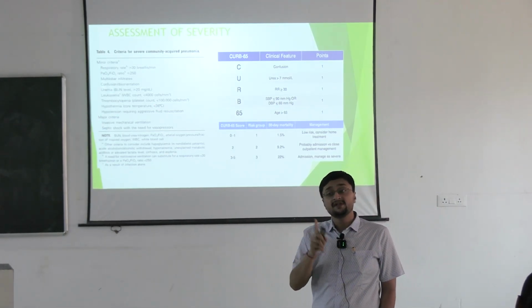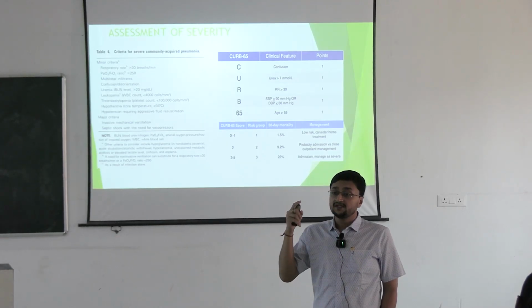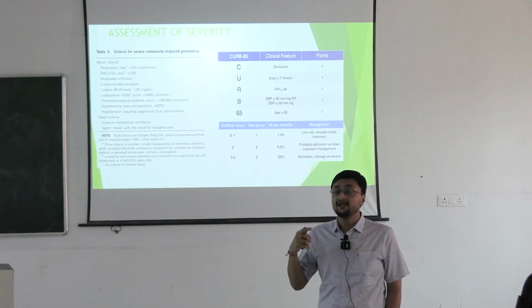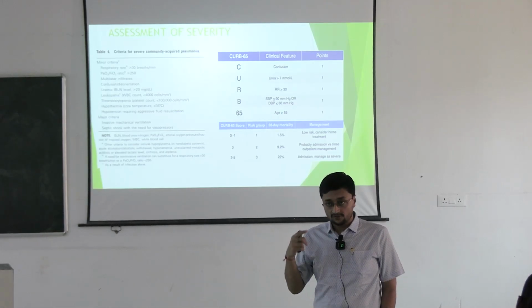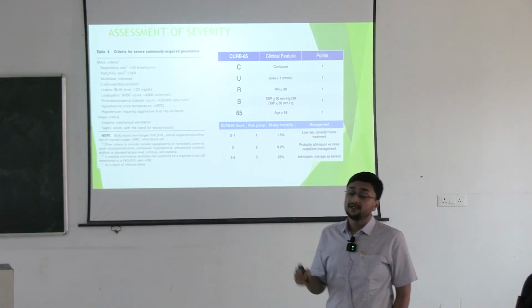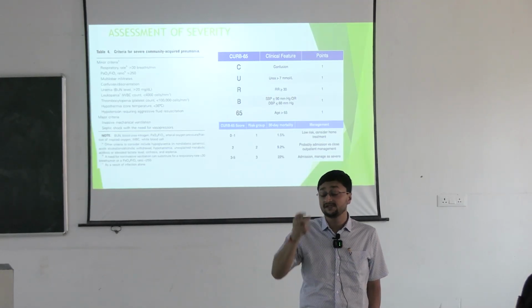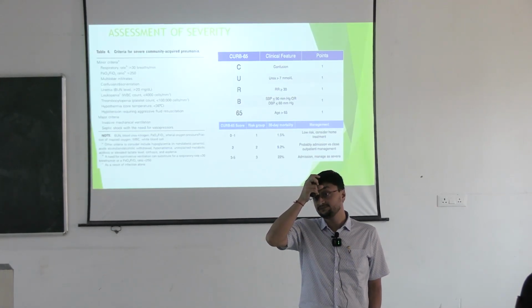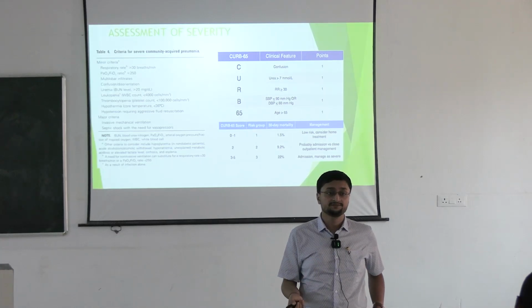One of the major criteria: if the patient is severely hypoxic, that may need intubation or mechanical ventilation, or the patient is having severe septic shock. What is sepsis and what is septic shock? What is sepsis?